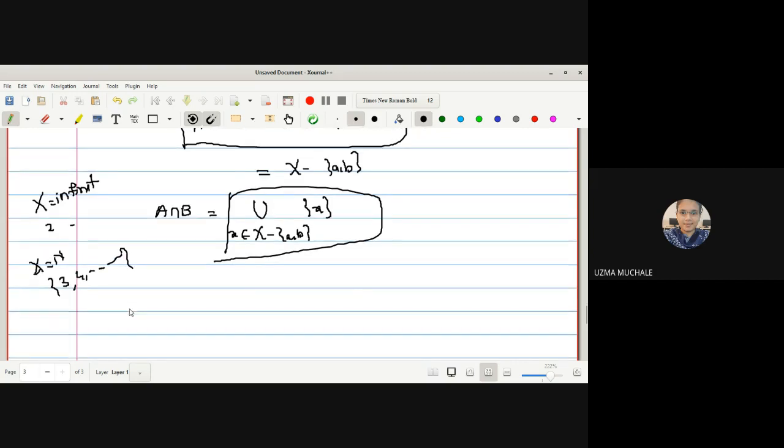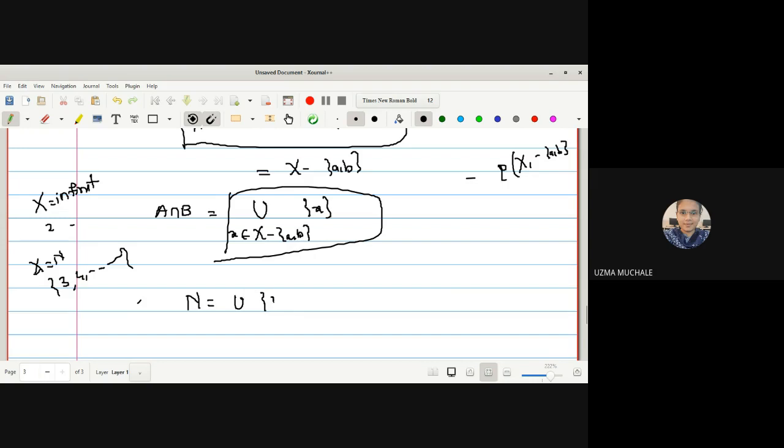Okay. So natural numbers can be written as a union of open sets. Why am I writing singleton sets to be open sets? Because we know that the power set of X minus {a, b} is a member of tau. So all the singleton sets will obviously be members of tau. Correct? Yes, ma'am. All these singleton sets will be in the power set of X minus {a, b}, so every singleton set will be a member of tau.